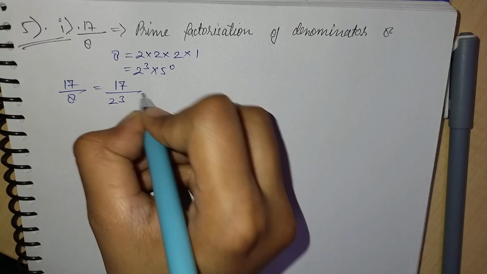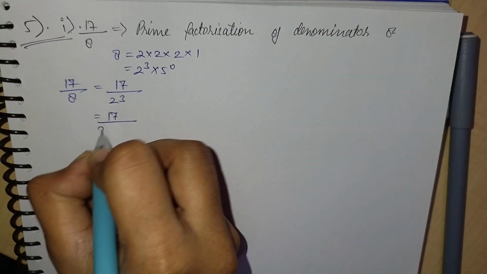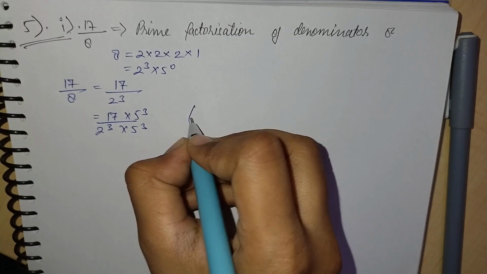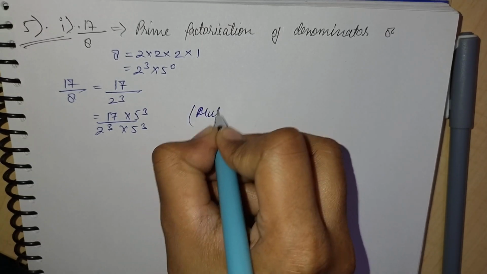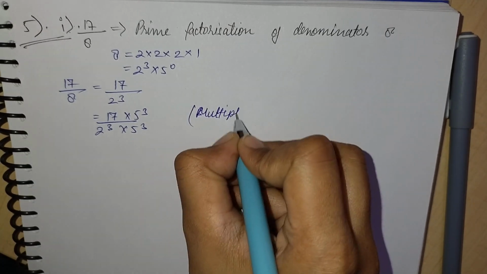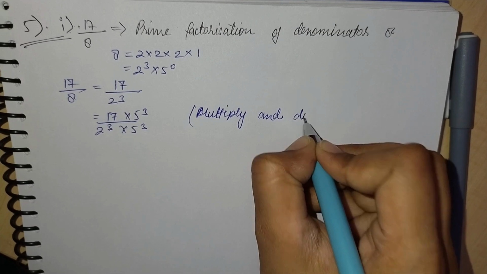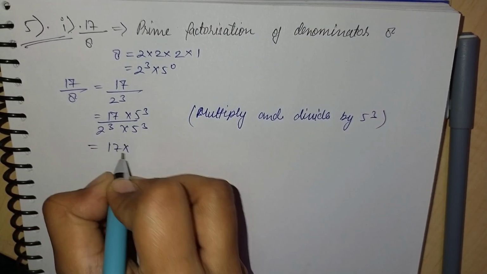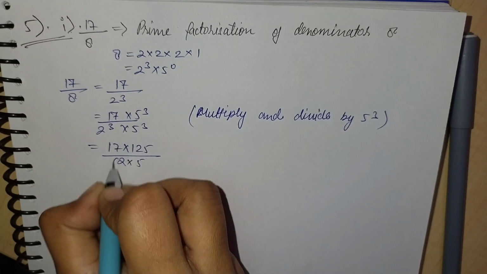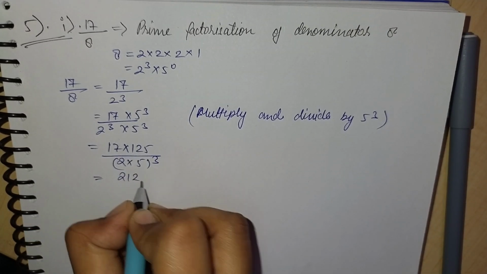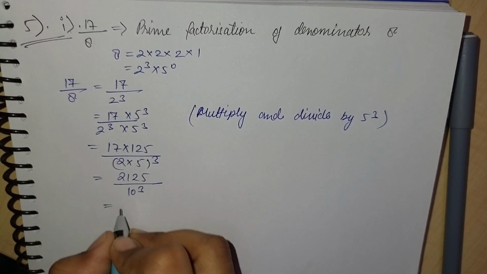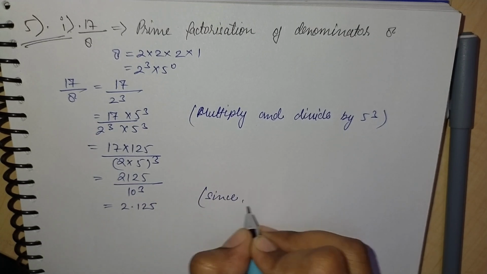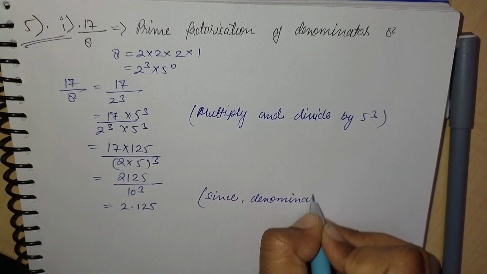So we will put this also in the form of prime factors: 17 by 8 equal to 17 by 2 power 3. After that we will multiply and divide by 5 power 3 on the denominator and numerator. So we will get here 17 into 125 upon 2 power 3 into 5 power 3, equal to 2125 upon 10 power 3, equal to 2.125.